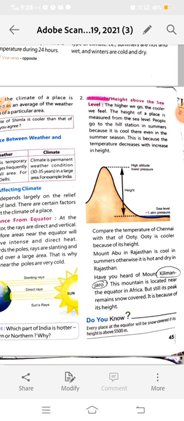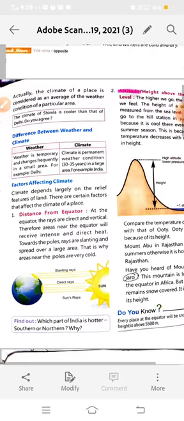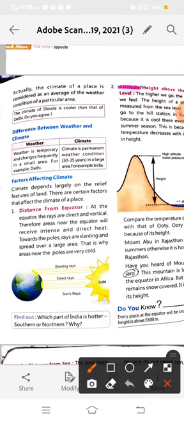Altitude means the height of Kilimanjaro. Any place which has height above 5,500 meter will remain snow covered. So that is the reason Kilimanjaro remains snow covered throughout the year.